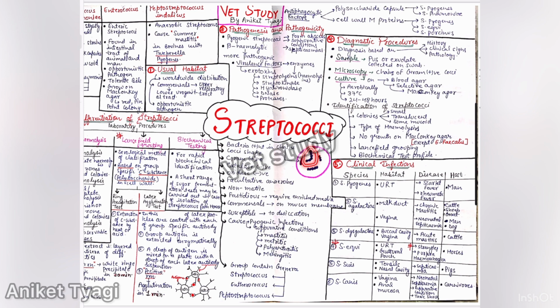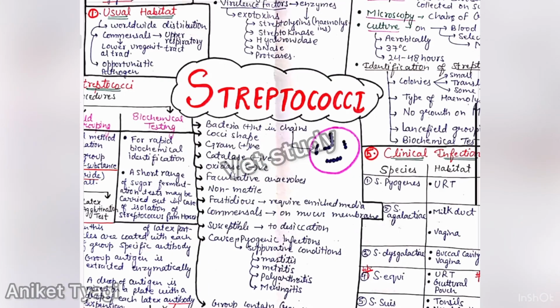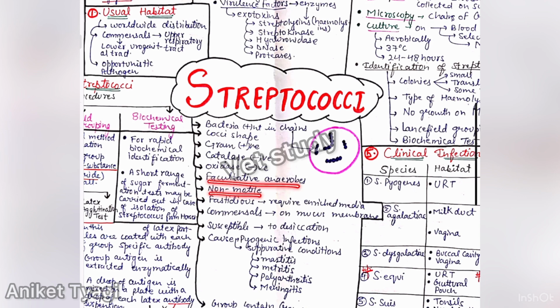like this. Okay, and they are cocci shaped and gram positive. After this, they are catalase positive. So what do we mean by catalase positive? That they produce the catalase enzyme. They are oxidase negative. It means that they do not produce the oxidase enzyme. They are facultative anaerobes, they are non-motile, and they are fastidious. This is important. Staphylococcus bacteria are not fastidious, but streptococci are fastidious.